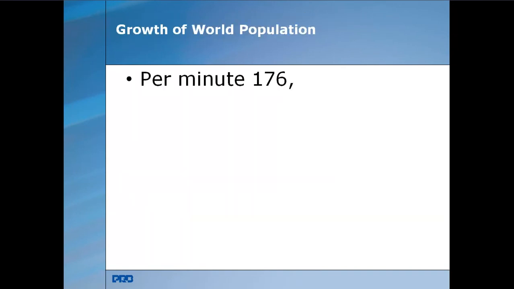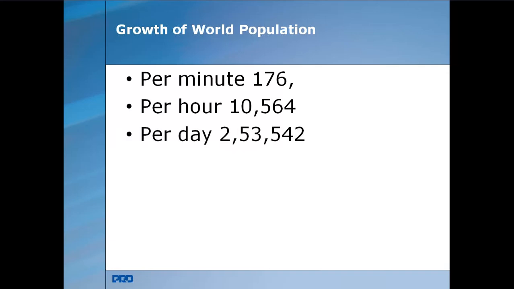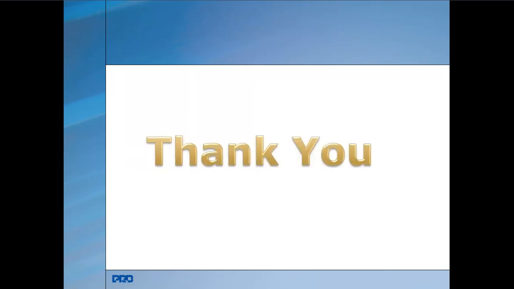If you see the growth of the world population, we can observe per minute 176 growth, per hour 10,564, per day 2,53,542, and per year 92,54,300. That is just the annual increase in the growth of the population.